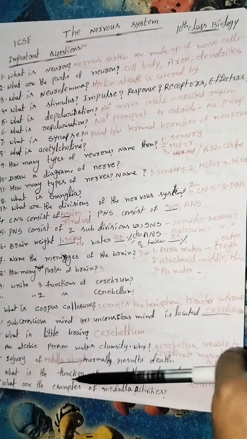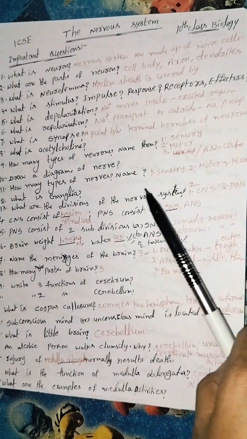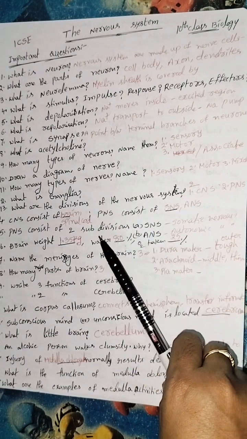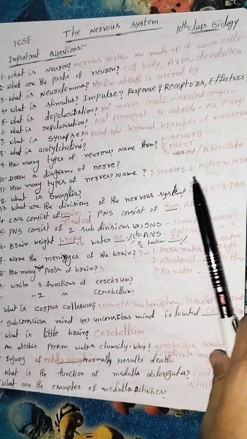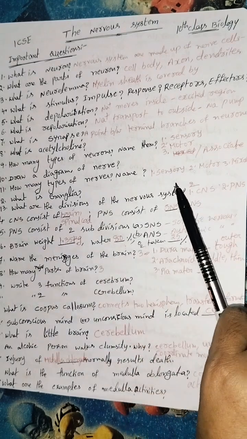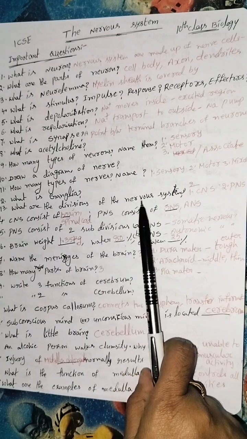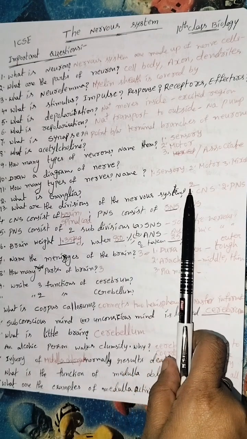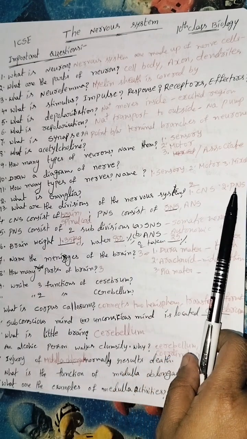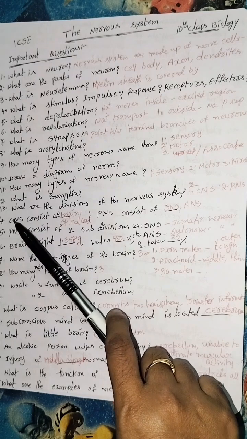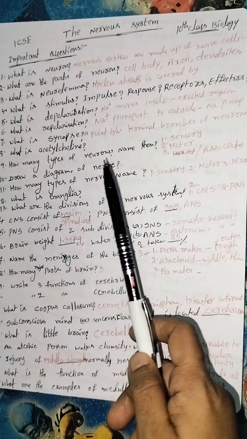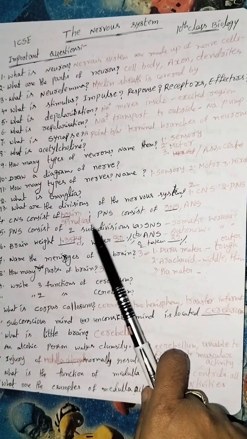These are all important questions we will learn. If we learn the mind map of the nervous system, we will answer these questions very easily and very quickly. What are the divisions of the nervous system? Two: central nervous system and peripheral nervous system. The central nervous system consists of brain and spinal cord.